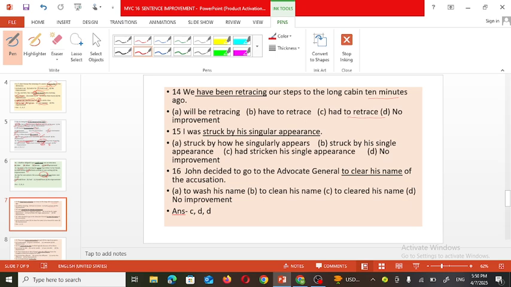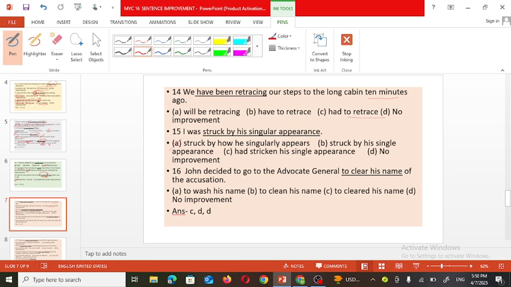Now see the 15th one. I was struck by his singular appearance. Struck means shocked by his singular appearance. After observing this sentence, I can see that no improvement is necessary. But let's see what options are given to replace this underlined part. Struck by how he singularly appears. So this cannot be considered.